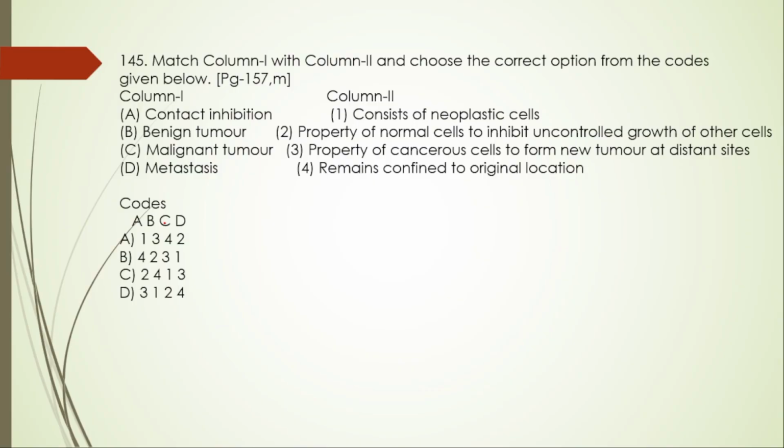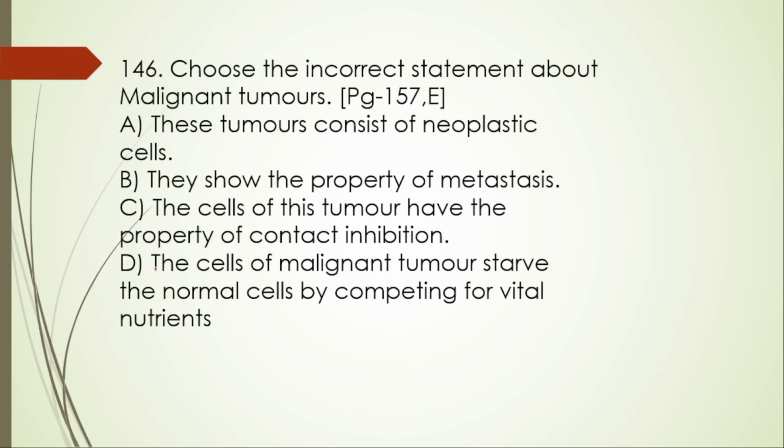145. Match the following. Contact inhibition, which is the property of normal cells to inhibit uncontrolled growth of the other cells. So A is 2. The right option is C. 146. Choose the incorrect statement about malignant tumor. Which one is incorrect among the following?